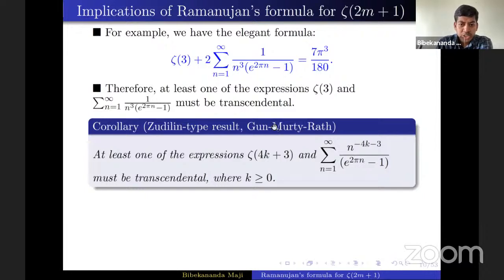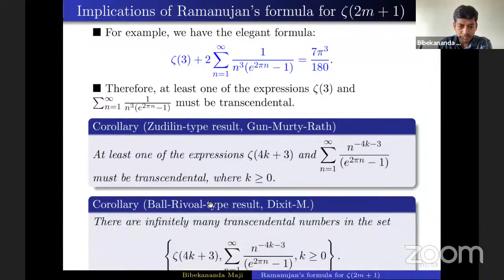Gun, Murthy, and Ram mentioned this Gun-Murty-Rath type result. From these results, it's just a one-line thing: at least one of these two expressions must be transcendental. And from this result, we proved that there exist infinitely many transcendental numbers in this set. You just have to prove that from each pair you will get one. So if we show that these are all distinct numbers, then you can immediately say that in this set infinitely many transcendental numbers will exist.